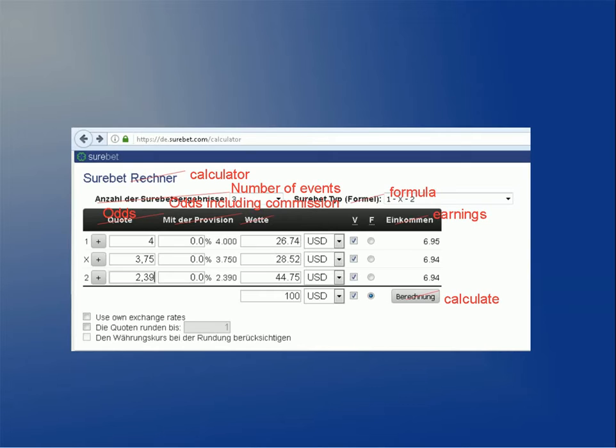Bookies also hate arbitrage betting and will limit or ban you really quickly when they realize what you are doing. Here are some bad things that might happen to you when you do sure bets. A bookie might decide not to take your wagers anymore, or you get limited to a really small amount, but they might still want you to roll over your deposit a few times.